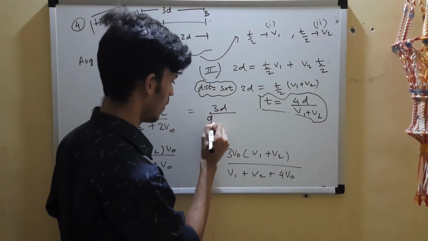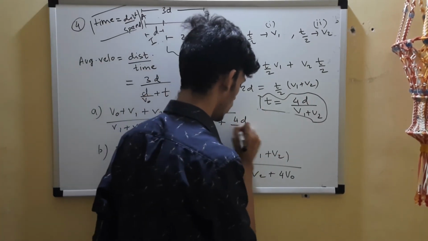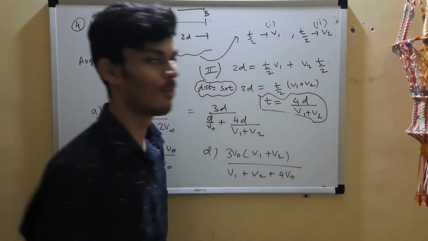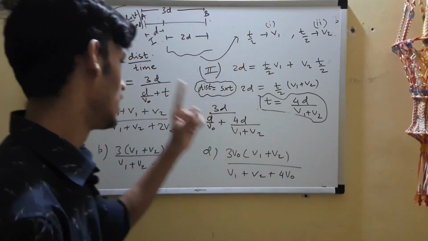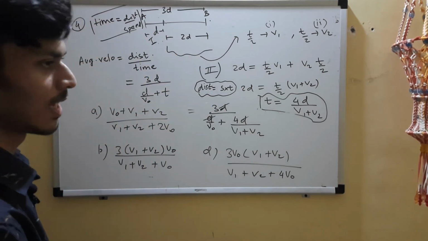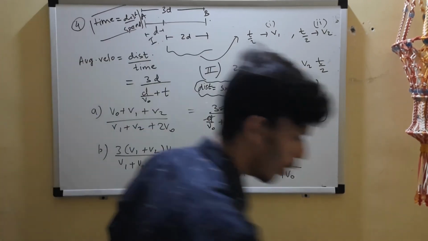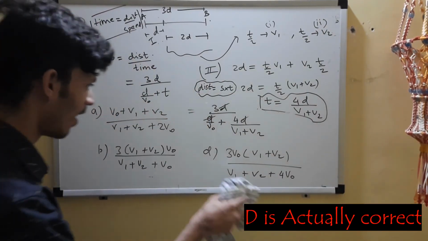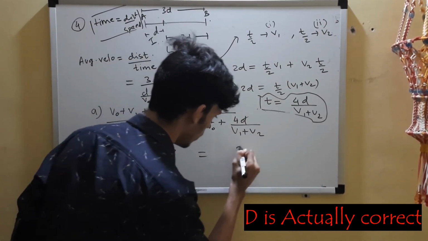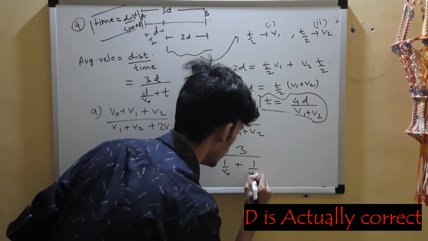3d by v naught. Now substitute for T. Okay, I'll put one question of this sort on the website. v1 plus v2. Now we are no longer left with d. So the variables that we introduced are cancelled, right? So now again I know option D is not correct, so I'll remove that. Okay, I hope you have noted that down. So 1 upon v naught plus 1 upon v1 plus v2.